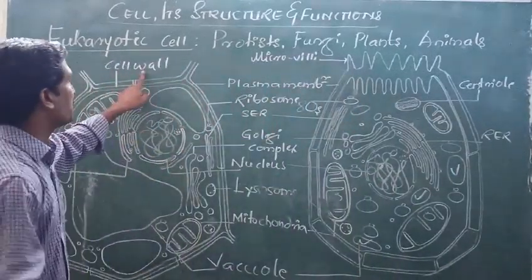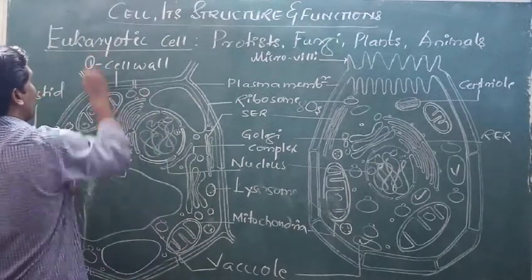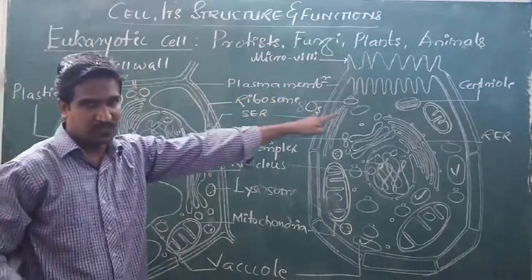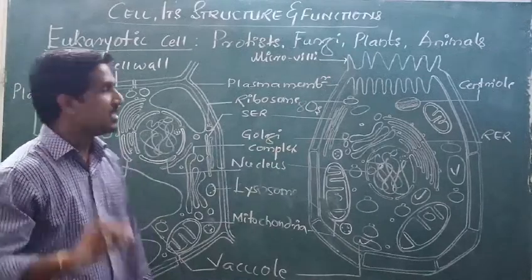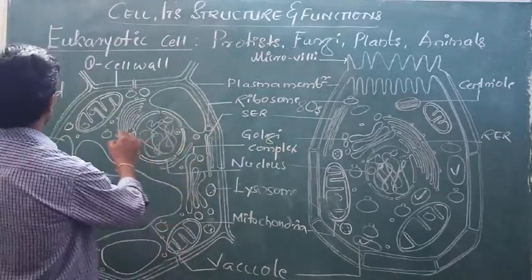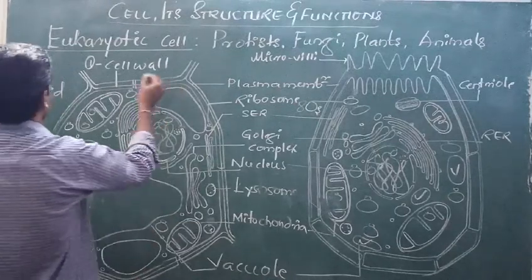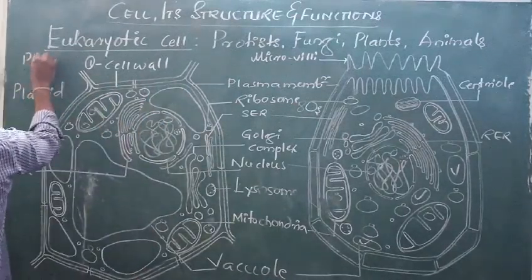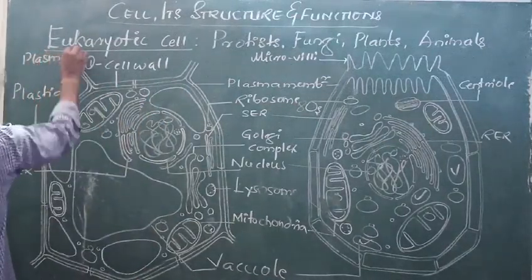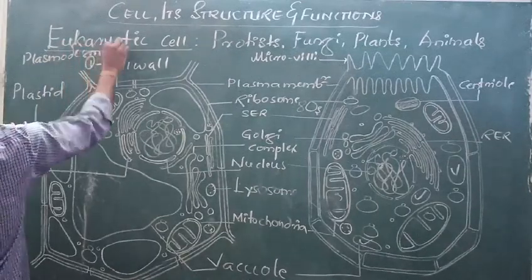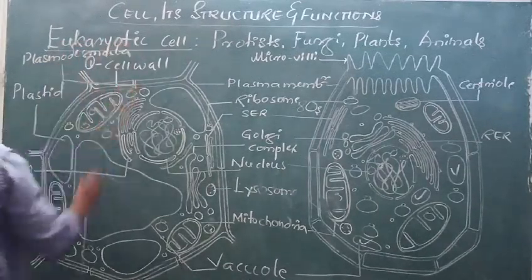In the plant cell, there is a presence of a cell wall. Here it is an absence of a cell wall. One thing. Second one is plasmodesmata. I did not write it here, I will write it somewhere else. This is plasmodesmata.